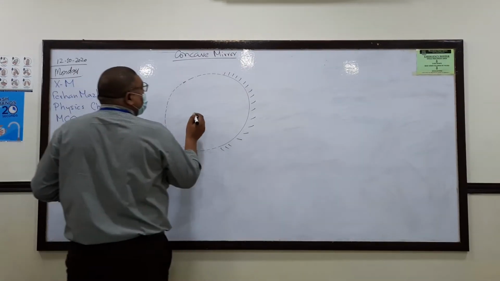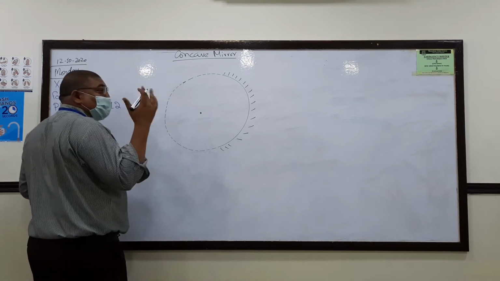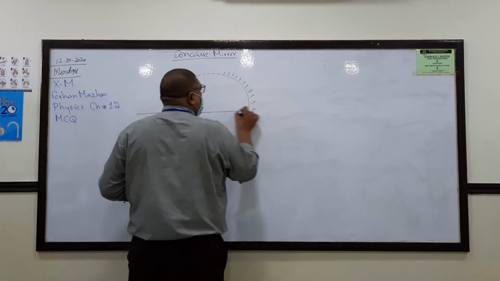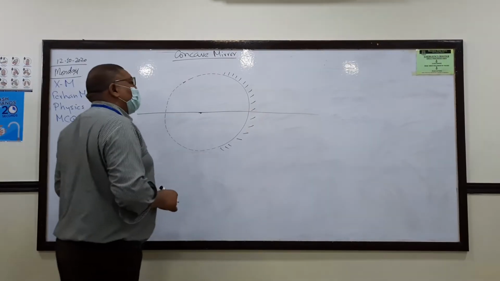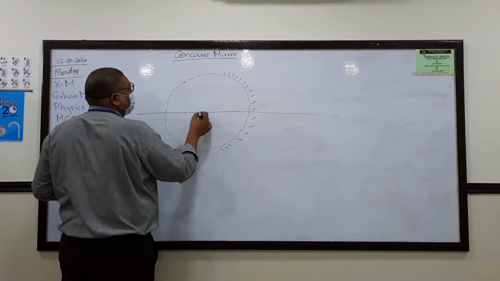So here, this is the center of that imaginary sphere, and this is the optical center of the mirror. And suppose this is the center of curvature.